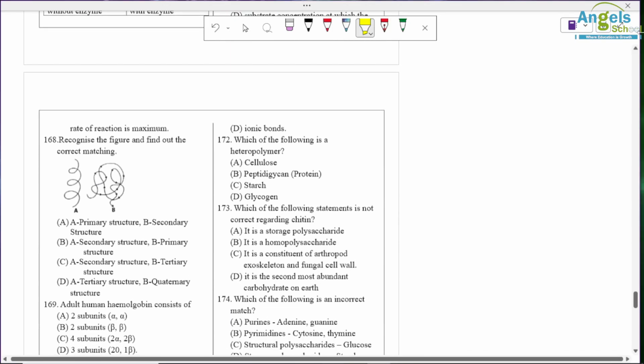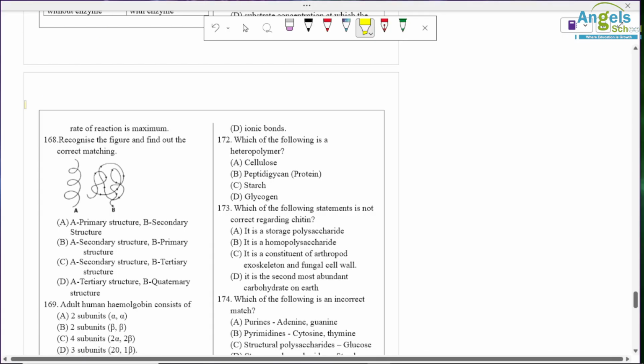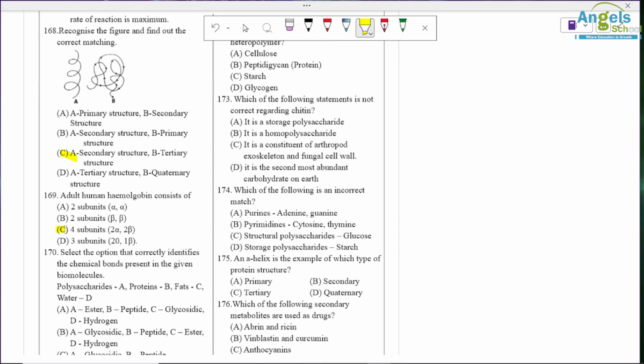Question number 168. Recognize the structure. So the first one is alpha helix, which is a secondary structure, and the third one is a tertiary structure. So option C is correct, secondary and tertiary structure. Adult human hemoglobin consists of 2 alpha and 2 beta.